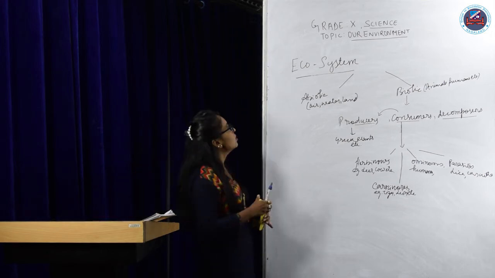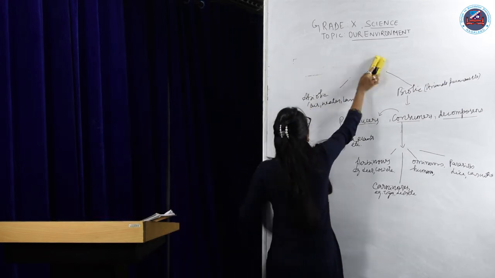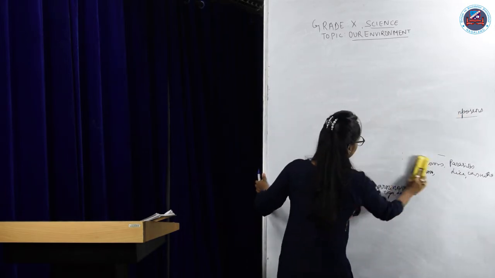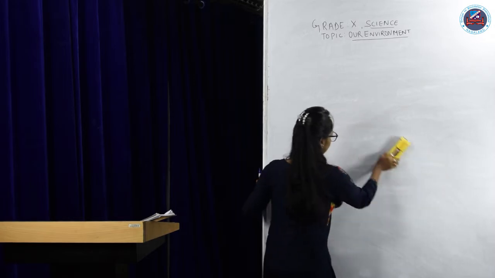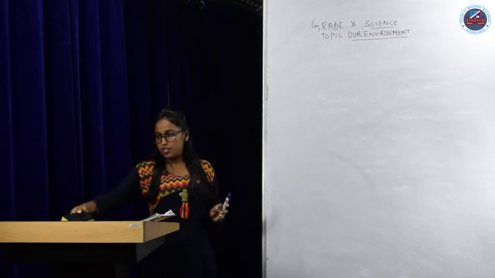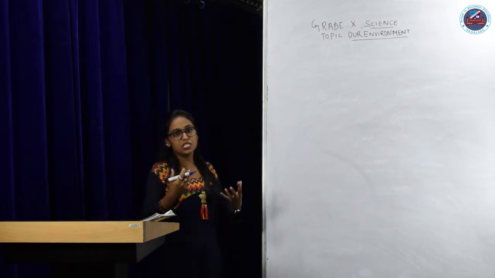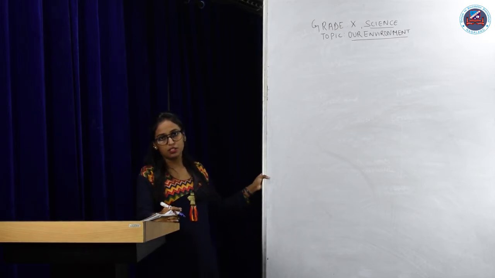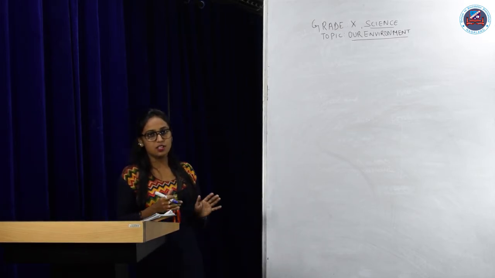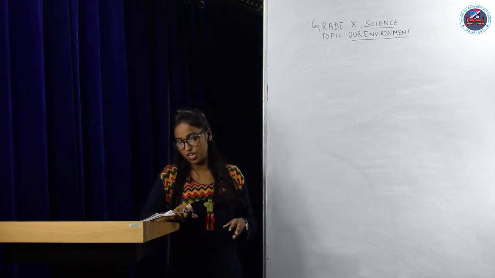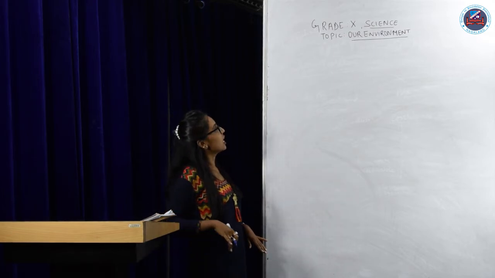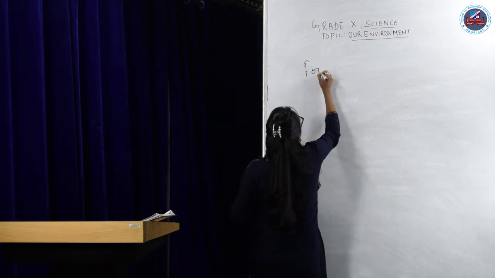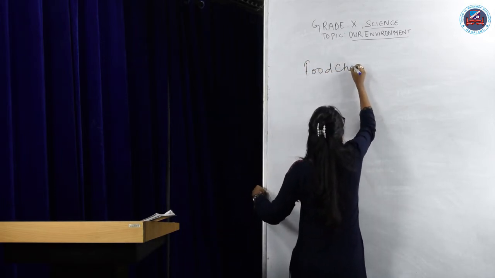Now, after the components of ecosystem, let us talk about food chains and food webs. As we are humans, we always need food to eat, isn't it? Even in an ecosystem and environment, there are interconnected chains. So they are known as food chains and food webs. Now let us see and talk about them.